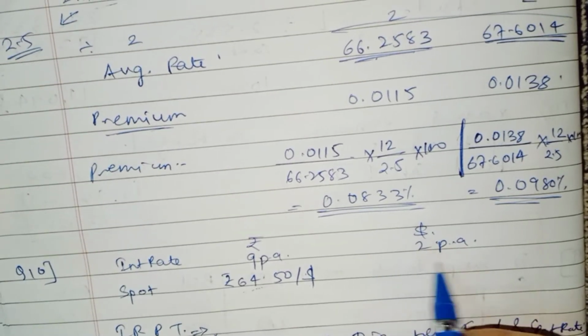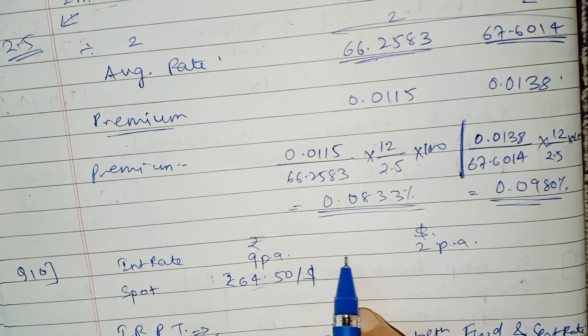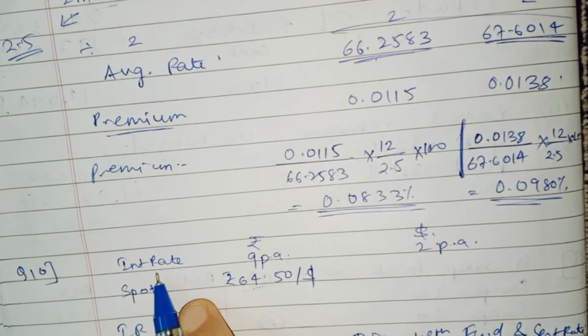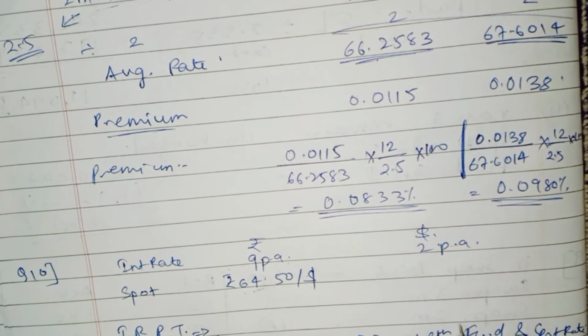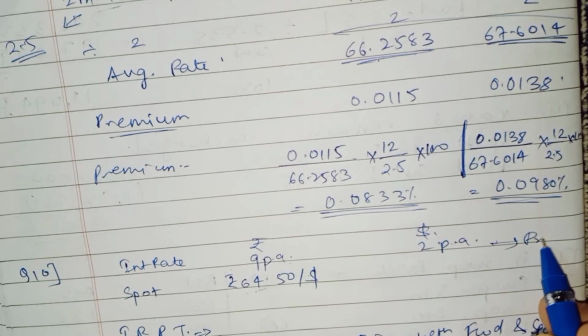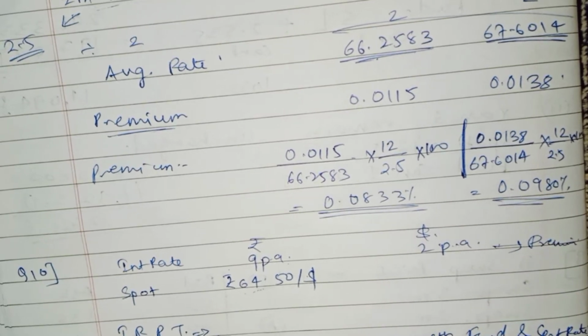Since USA is at a losing part in terms of interest rate, it will be trading at premium in forward market.